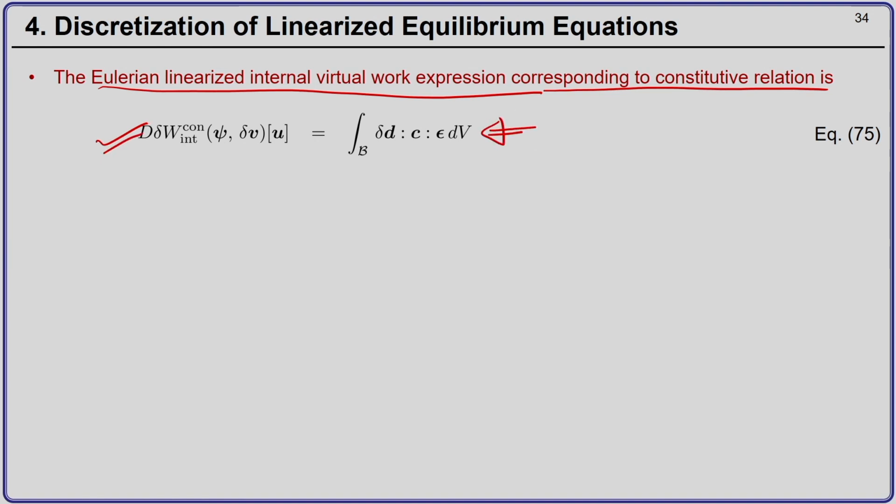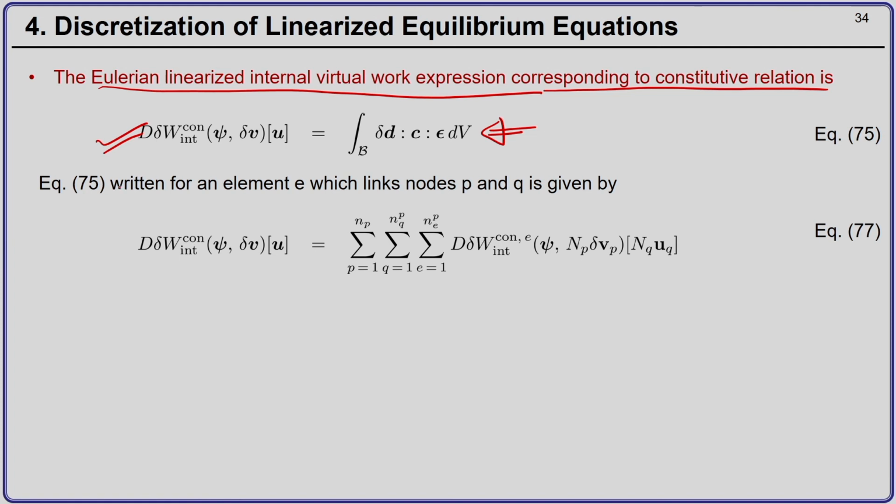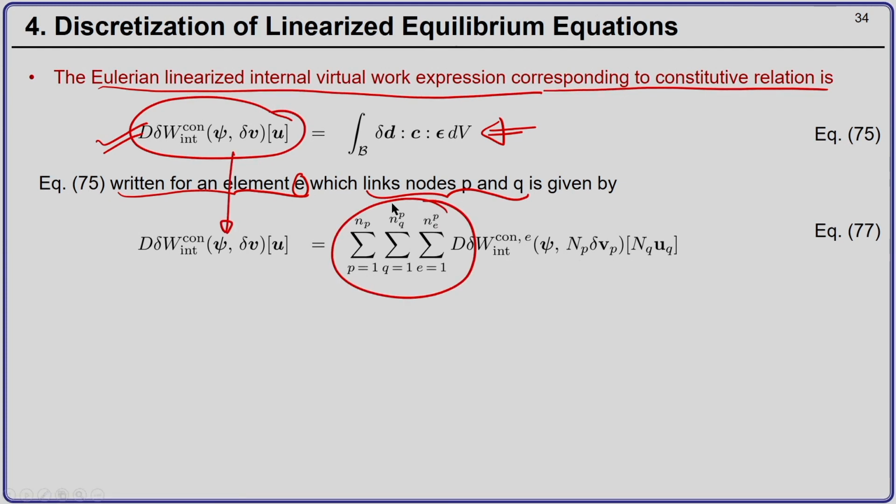I have reproduced it here. Now, this equation 75, when written for an element E which links two nodes P and Q, can be written as a summation over nodes P and Q and element E of the linearized internal virtual work expression belonging to the constitutive relation for element E connecting nodes P and Q, by equation number 77.